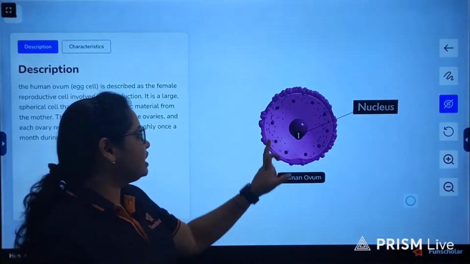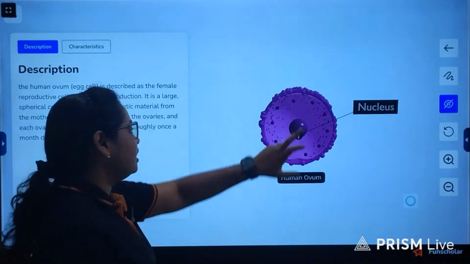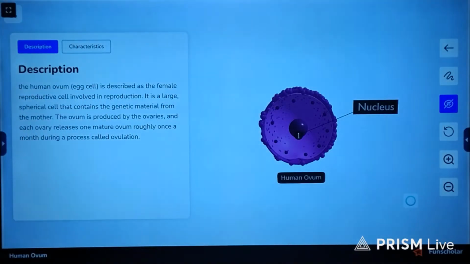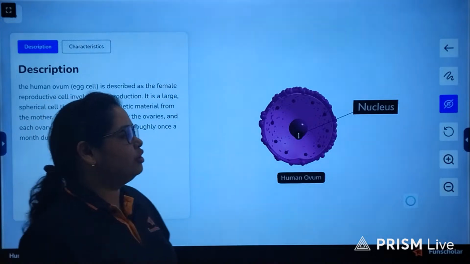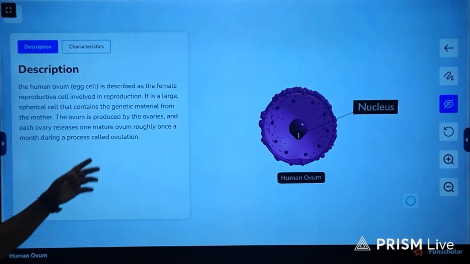This is the nucleus, the central nucleus, and the layers are present surrounding the human ovum. And the process of release of a mature ovum from either of the ovaries each month is known as ovulation.